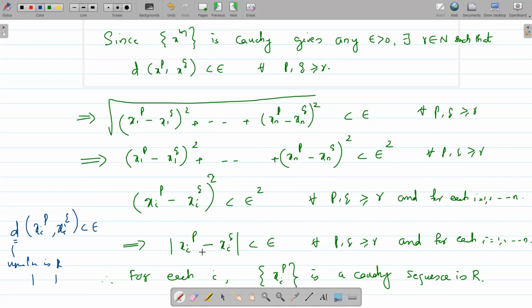But then this shows that the sequence formed by the ith coordinates of the sequence terms